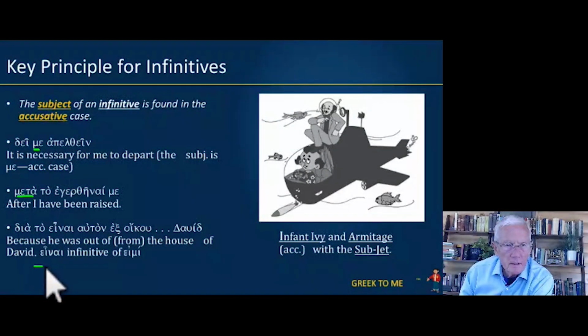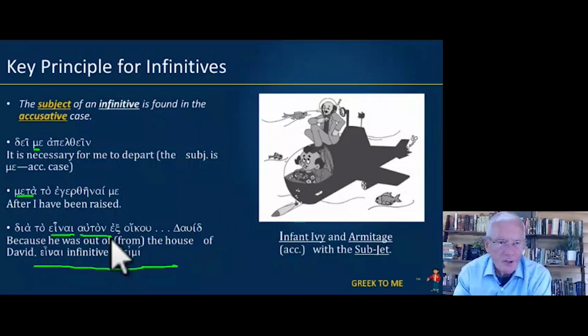Einai is the infinitive of eimi, and here we have it right here. Now, notice auton. That's masculine singular accusative. So we have to take that accusative and make it the subject of the infinitive. Because he was out of or from the house of David.